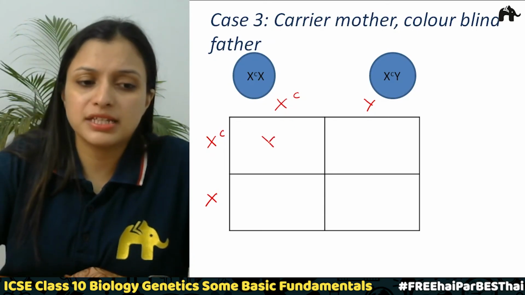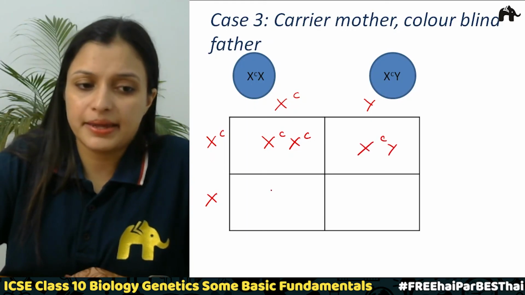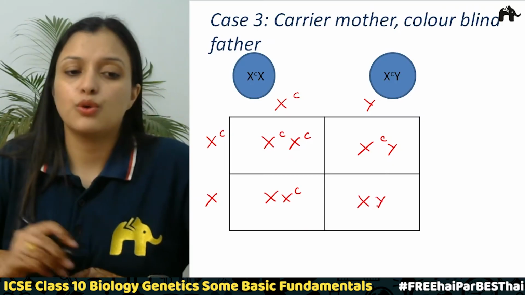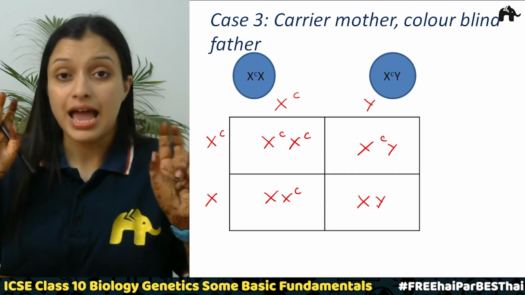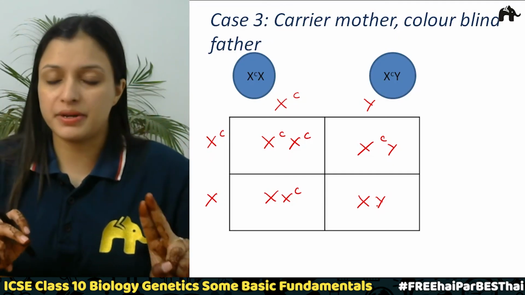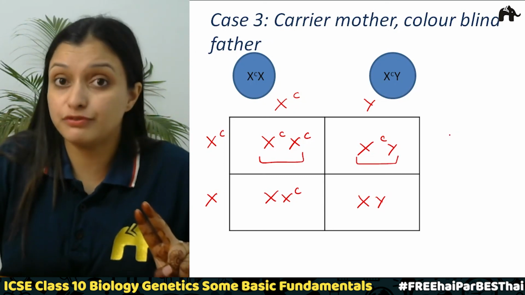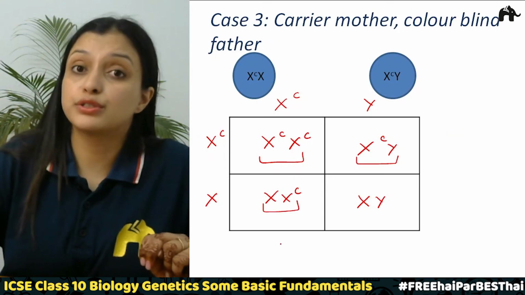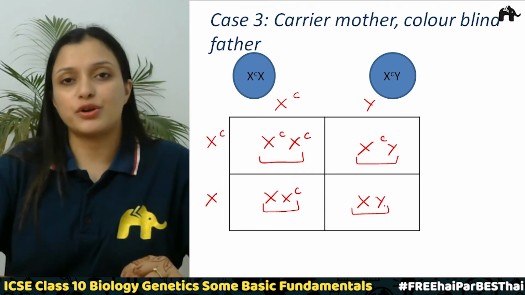So the offsprings will be XCXC, XCY, XXC, X and Y, right? So out of the four children, two are daughters, two are sons, and of the two offspring, one daughter and one son will be colorblind, and one daughter is going to be the carrier but she is normal, and one son is going to be normal, correct?